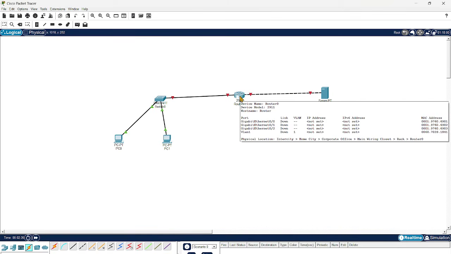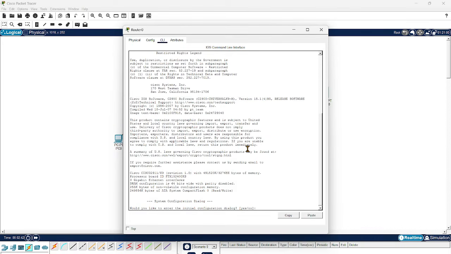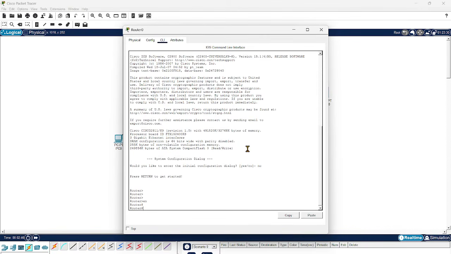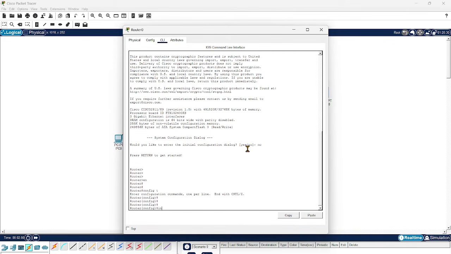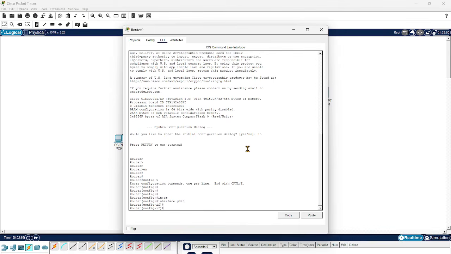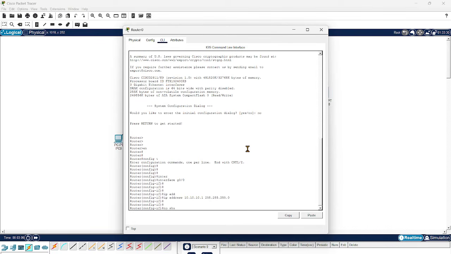So first we can complete all the general things, like configuring interfaces. Here, enable, configuration mode. Interface g 0/0. IP address 10.10.10.1 with subnet mask 255.255.255.0, and no shut.